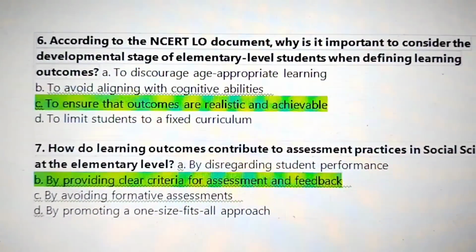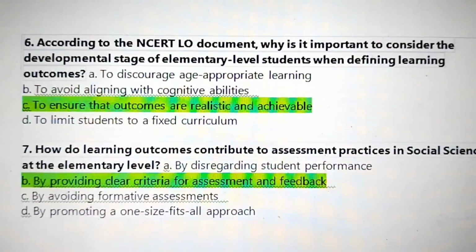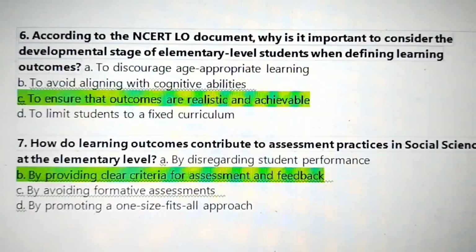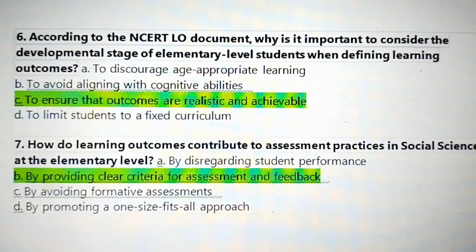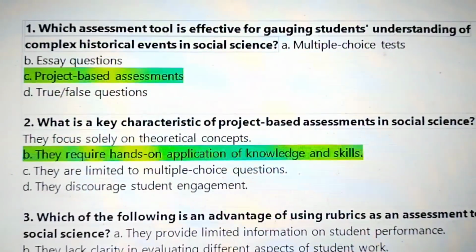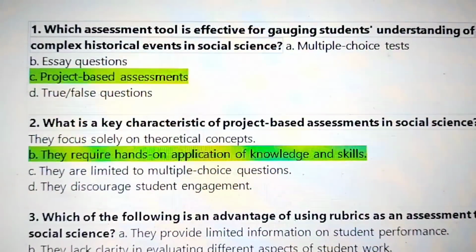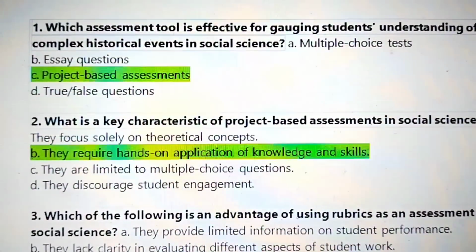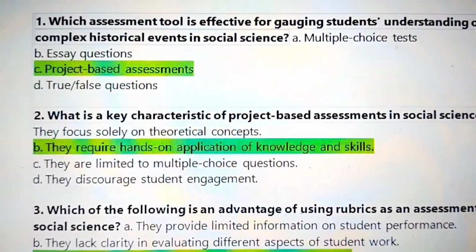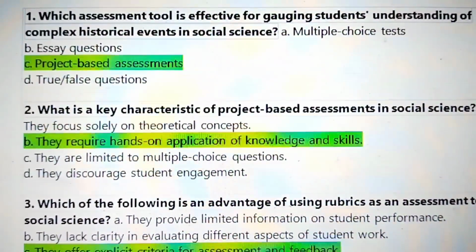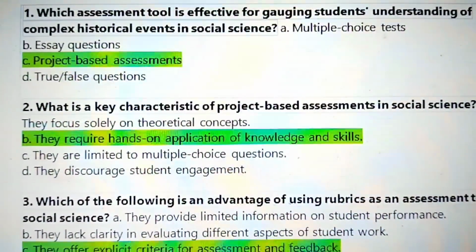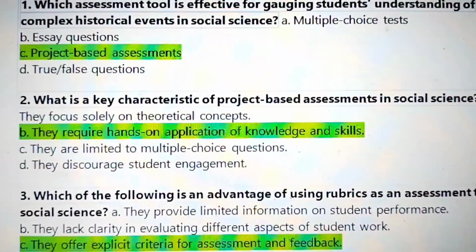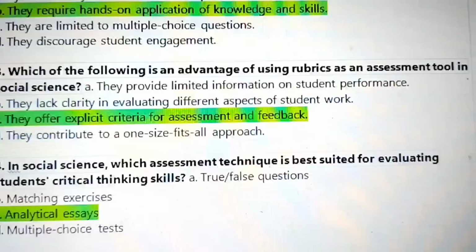7, how do learning outcomes contribute to assessment practices in social science at the elementary level? By providing clear criteria for assessment and feedback. Next, which assessment tool is effective for gauging students' understanding of complex historical events in social science? Project-based assessments. What is a key characteristic of project-based assessments in social science? They require hands-on applications of knowledge and skills.